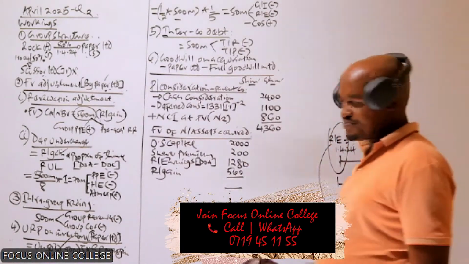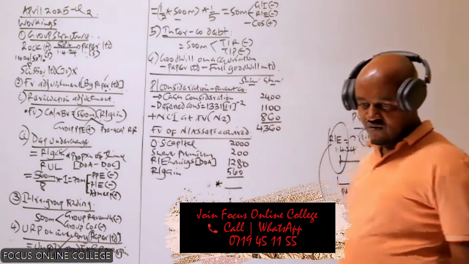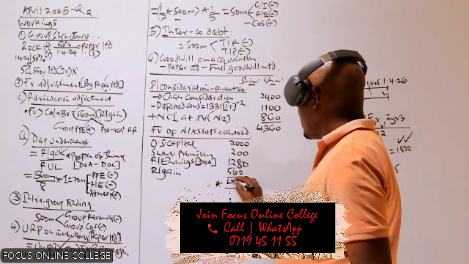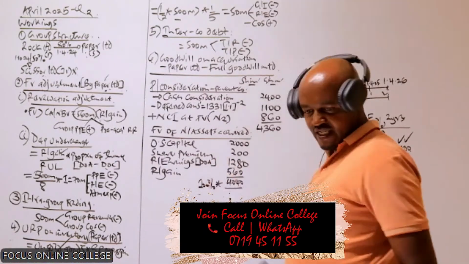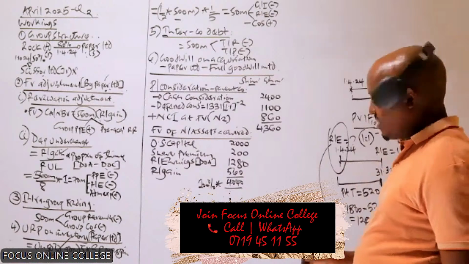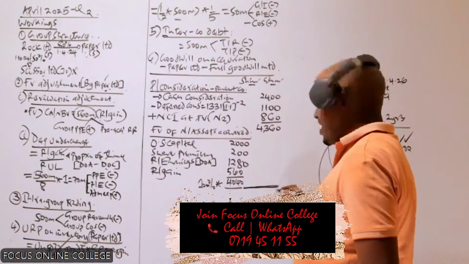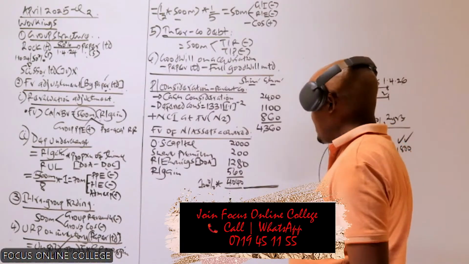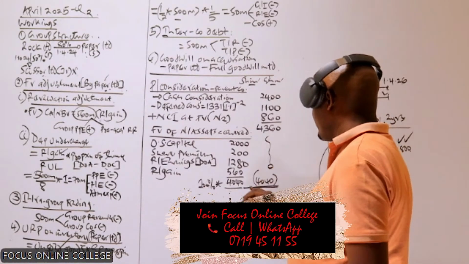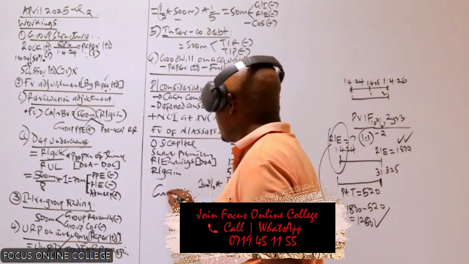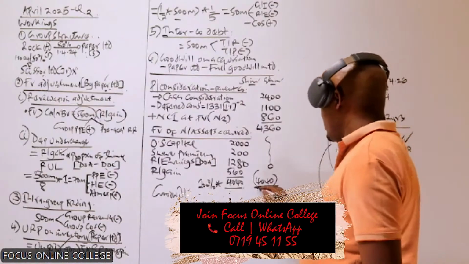Let's get this total. This will give us a total of 40. Because you're using the full goodwill method, we take 100% of that. When using the full goodwill method, take 100% of this. We are interested in the net assets acquired by the parent and the NCI. So this will give us 40. We deduct it from the figure we have up there, and basically we get the goodwill.